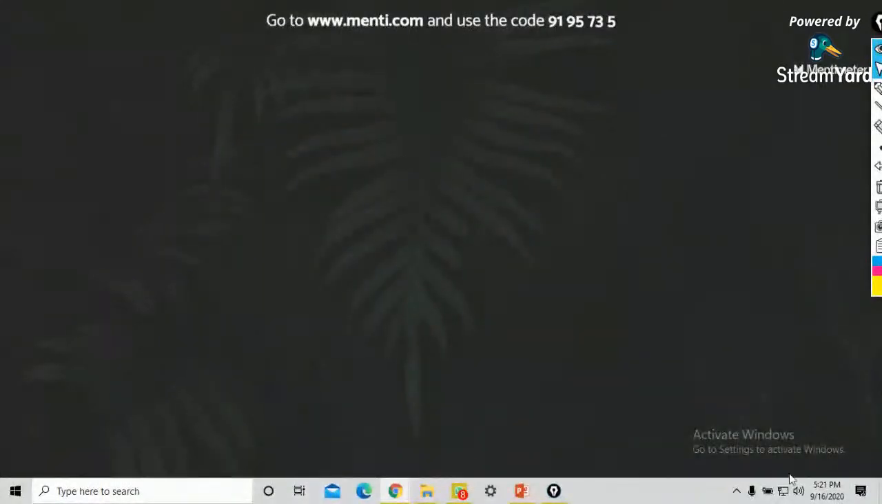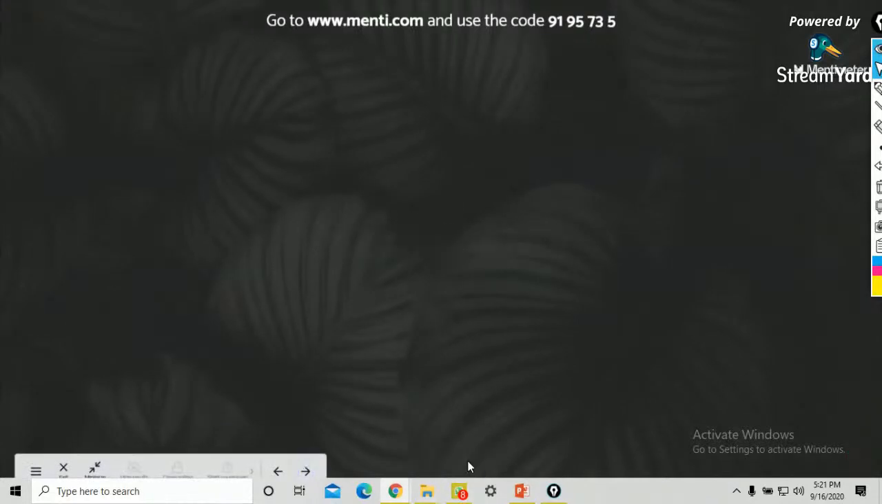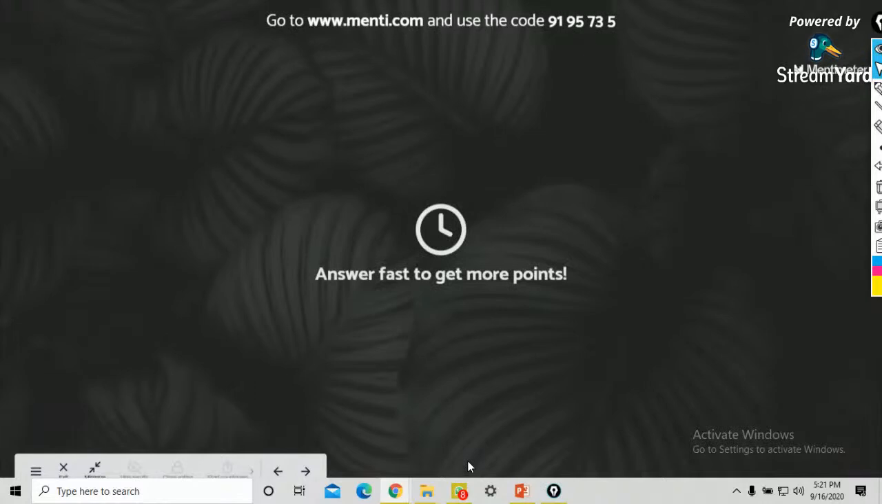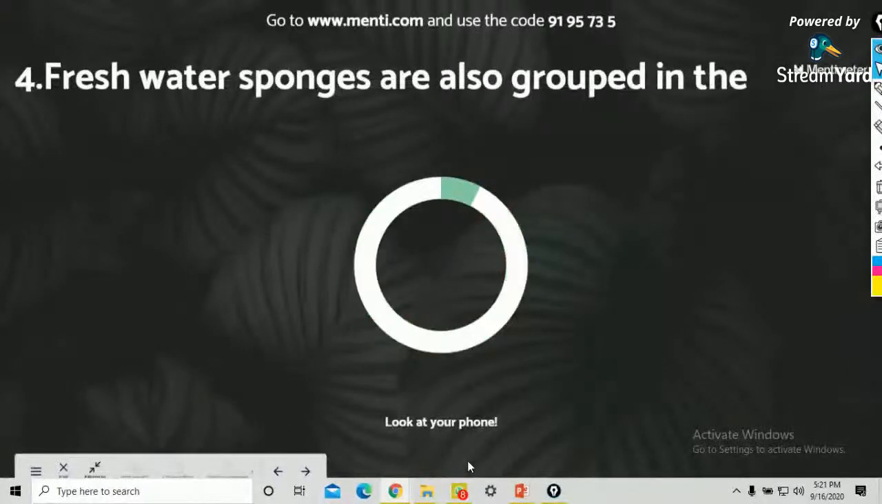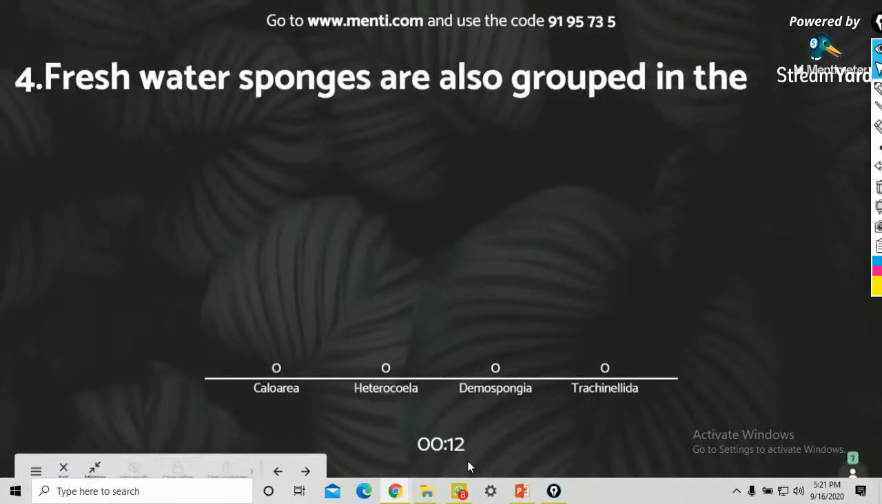5:21 is the time, right? Next question. Come on. Yes. Answer fast to get more points. Freshwater sponges are also grouped in the... Oh, I haven't explained the classification of sponges. I told that I will explain it out of NCERT. Calcarea, Hexactinellida, Demospongiae, Trachinellida.